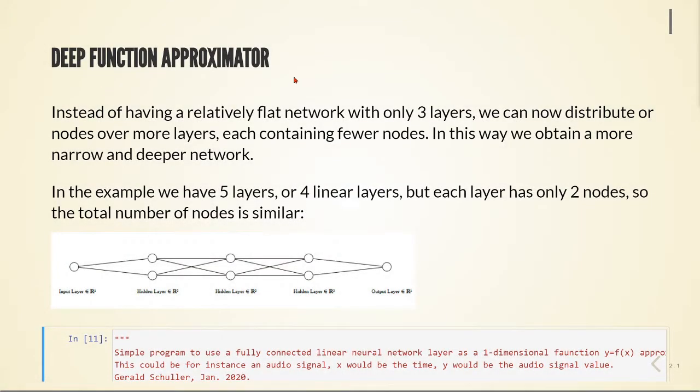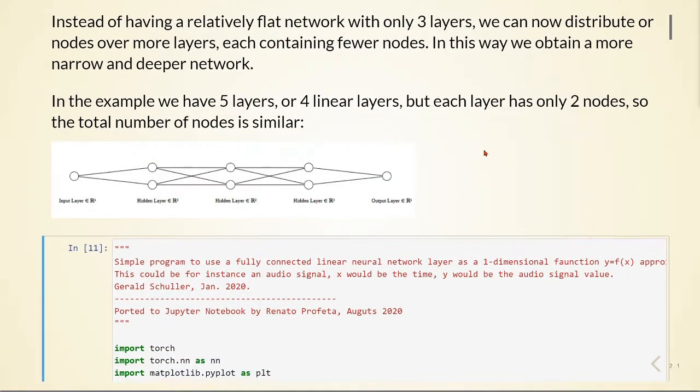We will now change our strategy and change our network architecture. So instead of using fewer layers and more nodes, we will use fewer nodes and more layers. So we'll do what is something like a deep function approximator. Instead of having a relatively flat network with only 3 layers, we can now distribute our nodes over more layers, each containing fewer nodes. In this way, we obtain a more narrow and deeper network.